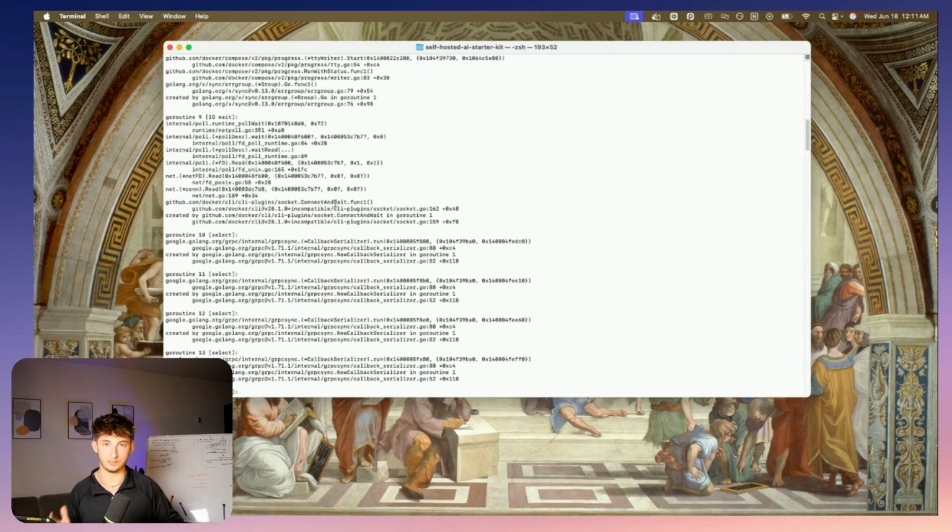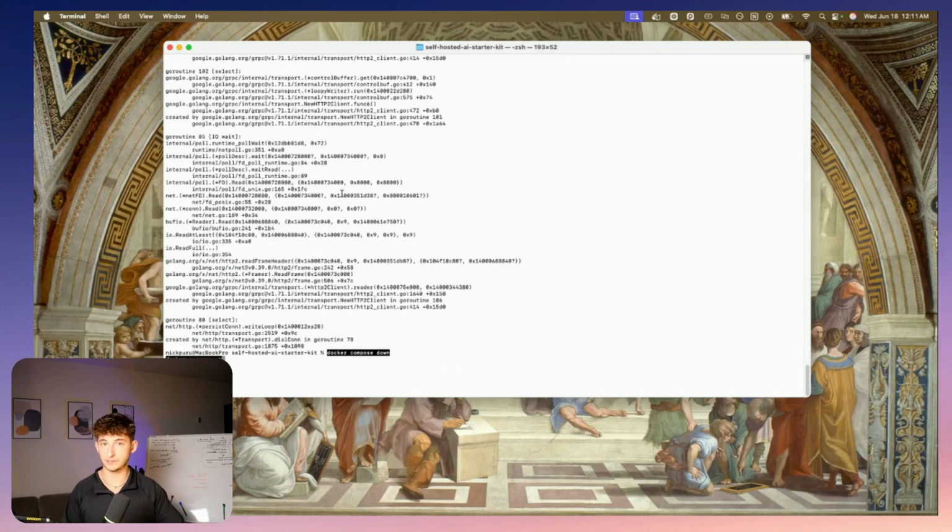So now we just need to clean up and restart. What I'm going to do is run docker compose down to stop anything that might be partially running, and then docker compose up again. Since we already have most of the images downloaded, this should go much faster this time.